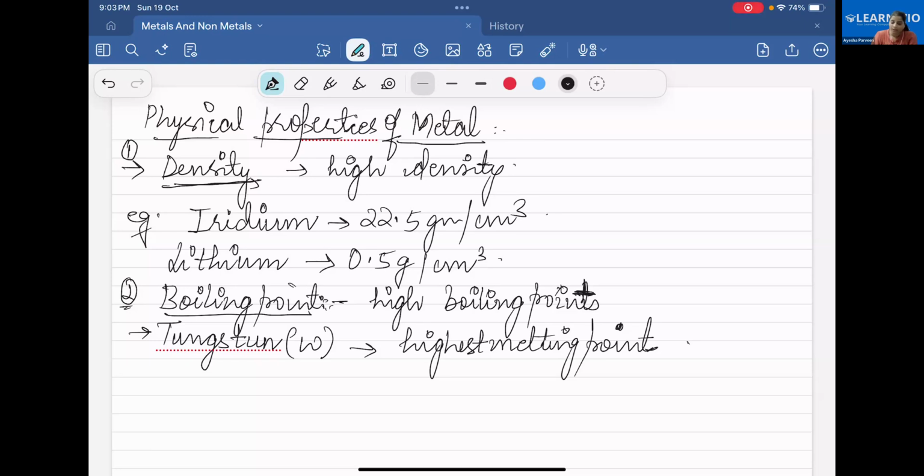Tungsten has a very high melting point, the highest melting point, and gallium and caesium are the metals which have the lowest melting point.